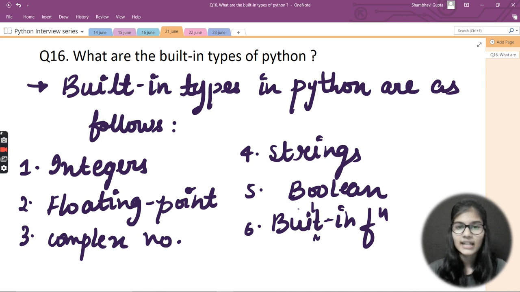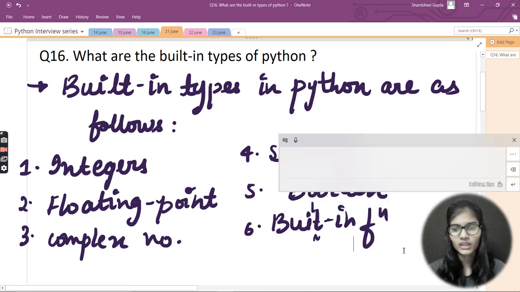And other than that, we have data types that are built in here, and those are basically integers, float, complex numbers, strings, and booleans, right? These are the built-in data types which we have here. So this is the answer to the question, what are the built-in types of the Python programming language? I hope you got the idea of how to answer this question.